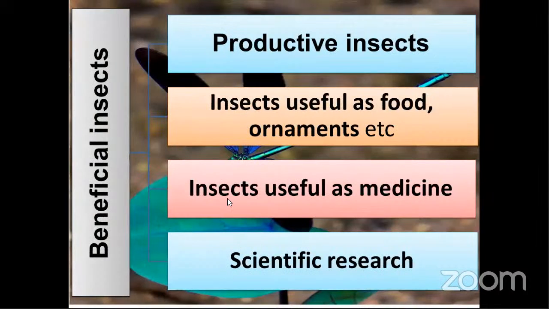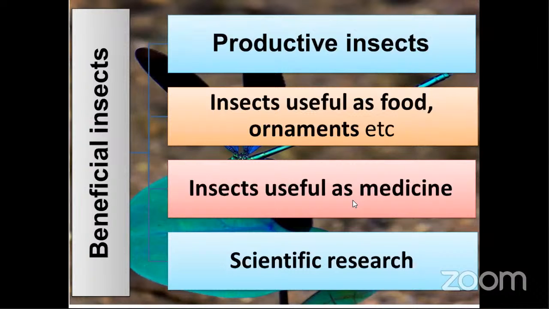So the first topic, injurious insects, is over. Next, the second topic: beneficial insects. What is meant by beneficial? Beneficial means useful to human beings. Beneficial insects are divided into four types. Productive insects are useful as food or for ornamental purposes.